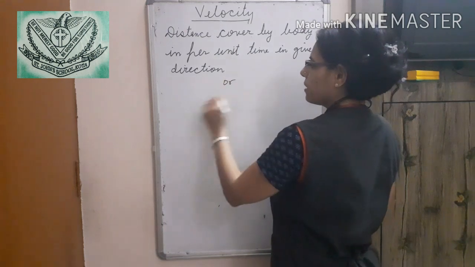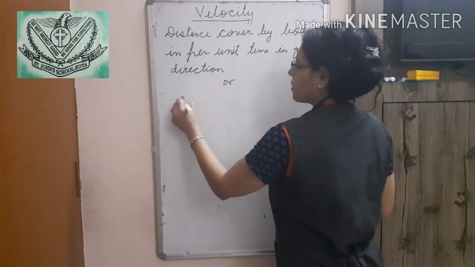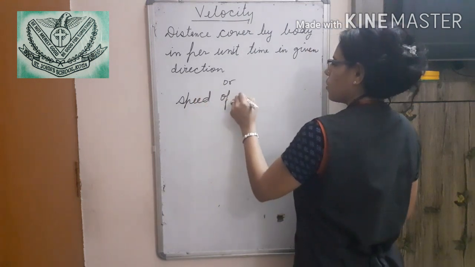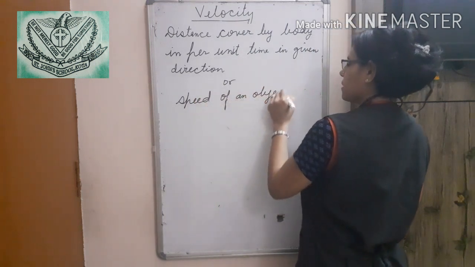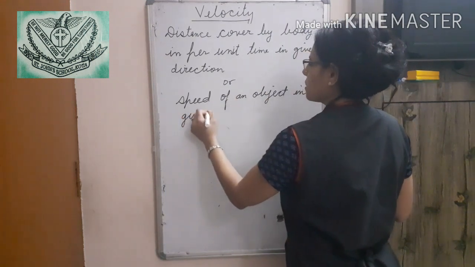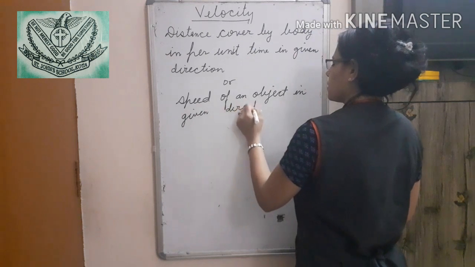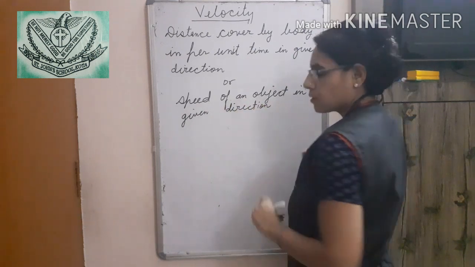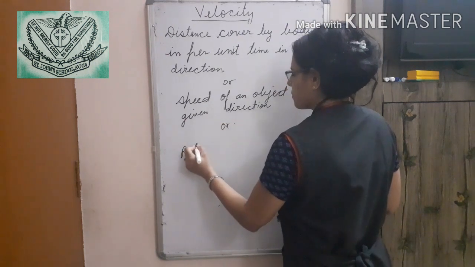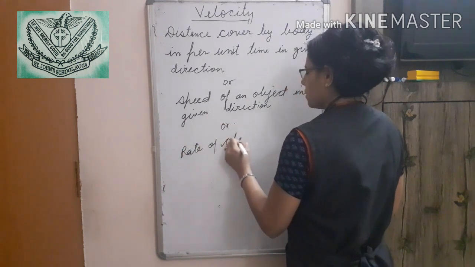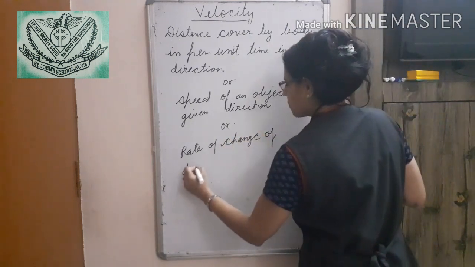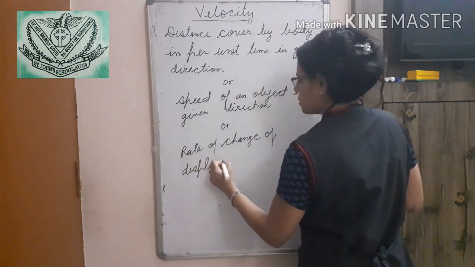So we can write, velocity is the speed of an object in a given direction. Or we can write, rate of change of displacement.